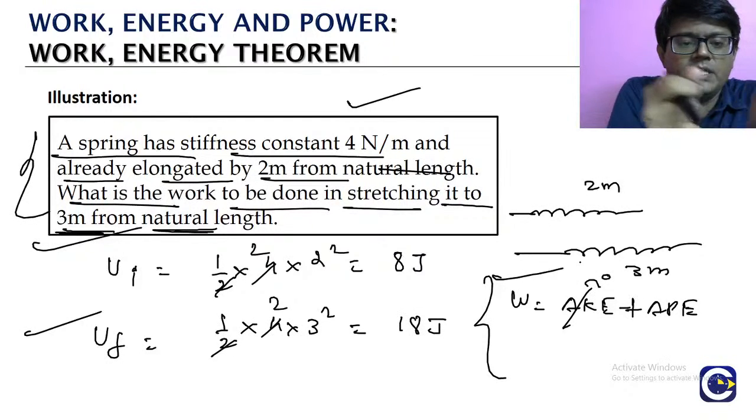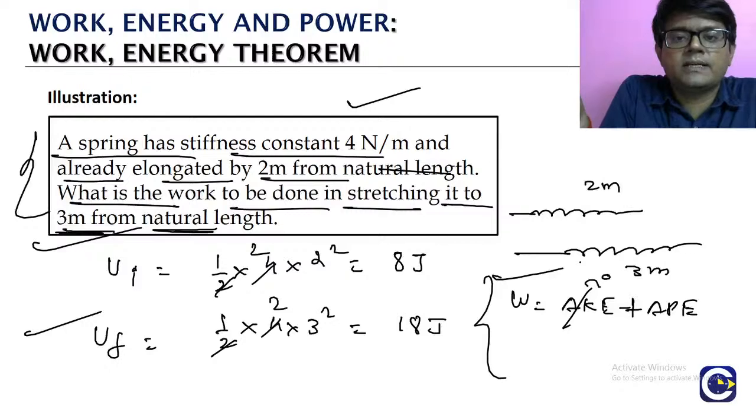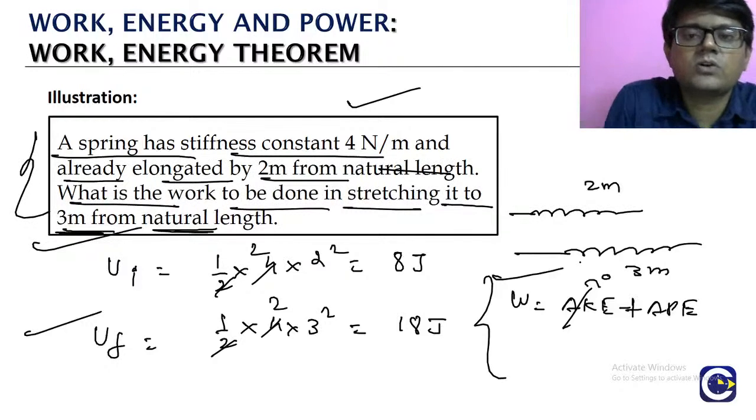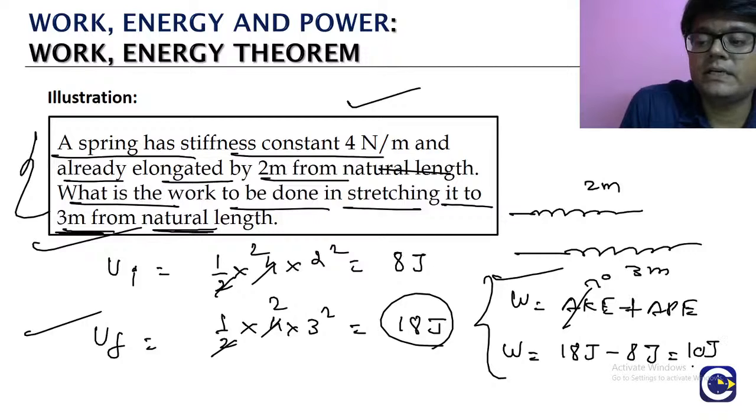Initially it is elongated by 2 meters. Then we are stretching it up to 3 meters and then holding it. So there is no concept of kinetic energy here. That will not come. So work done will be the change in potential energy. Change in potential energy means final potential energy 18 joules minus initial 8 joules. What is it? 10 joules will come.